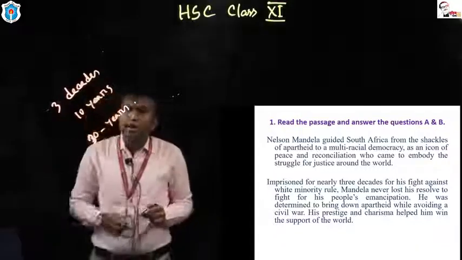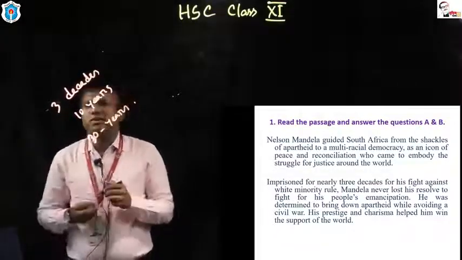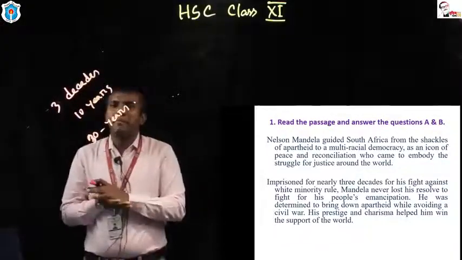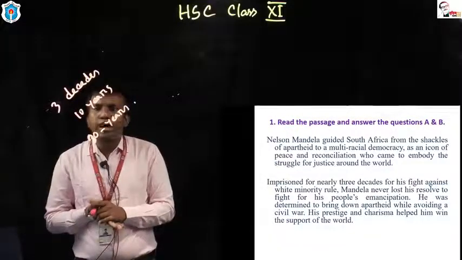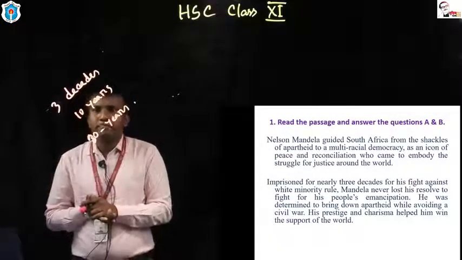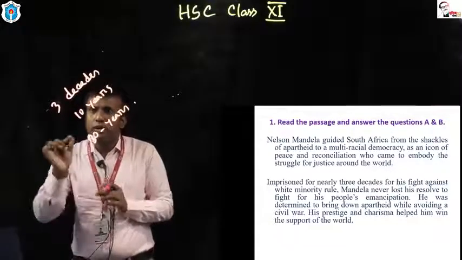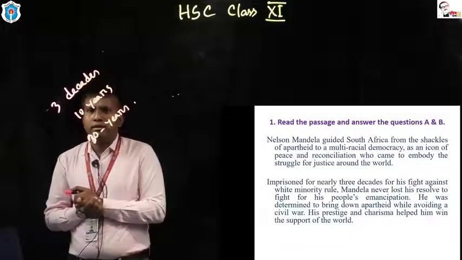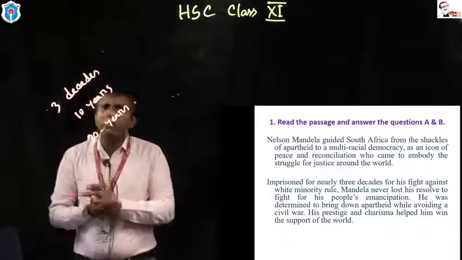My question is, why was Nelson Mandela imprisoned? A simple answer is there. Nelson Mandela was imprisoned for his fight against white minority rule, for his fight against the ruling class. The ruling class belonged to the white people. Why did he fight against the white people?